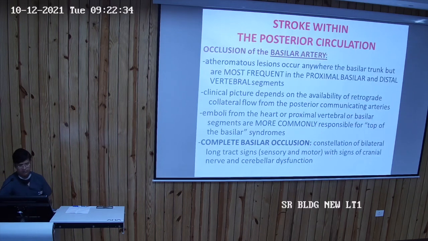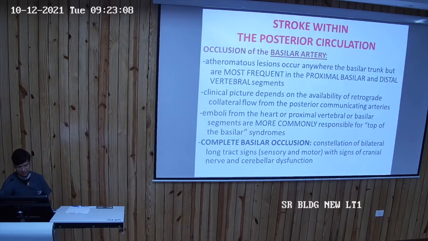Occlusion of the basilar artery can occur due to atherothrombotic disease. Atheromatous lesions occur anywhere along the basilar trunk, but are more frequent in the proximal basilar and distal vertebral segments. The clinical picture depends upon the availability of retrograde collateral flow from the posterior communicating arteries, and emboli from the heart or the proximal vertebral or basilar segments are more commonly responsible for the top of the basilar syndromes.